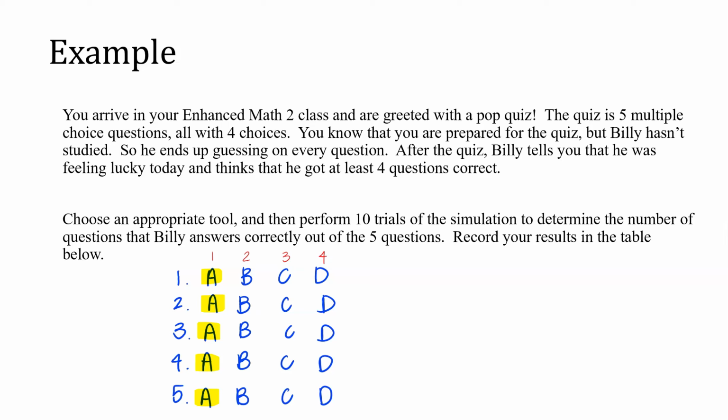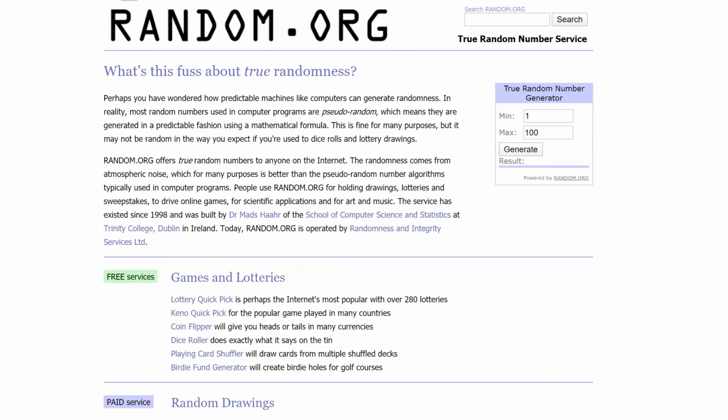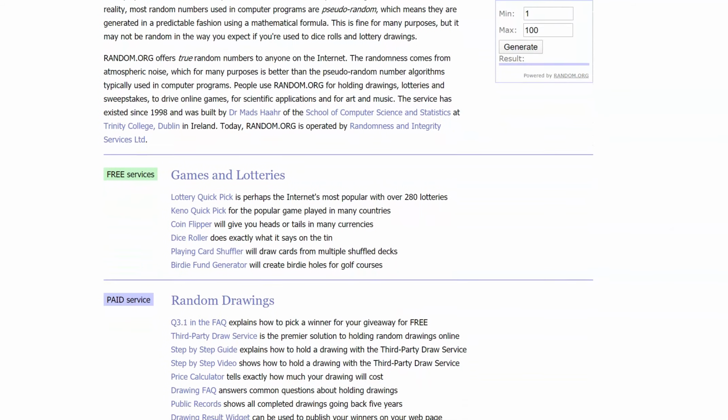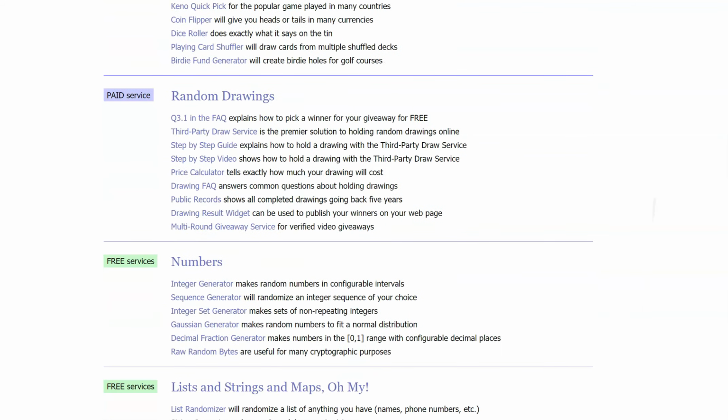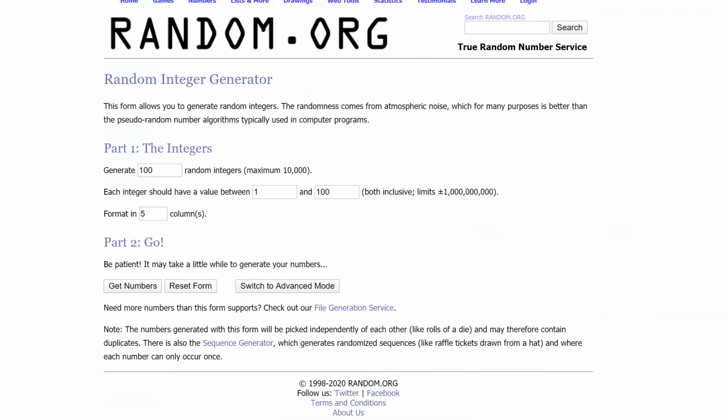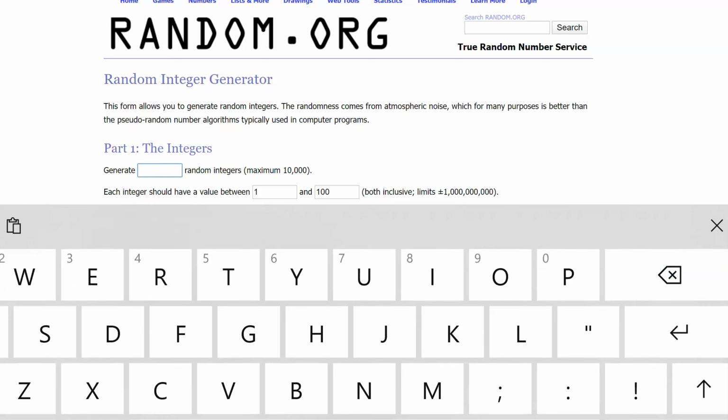Now I'm back on the random.org website, and earlier we were looking at the games and lotteries to use the coin flipper. I'm just going to scroll down and go where it says integer generator. Now what I'm going to do is generate 5 random integers.